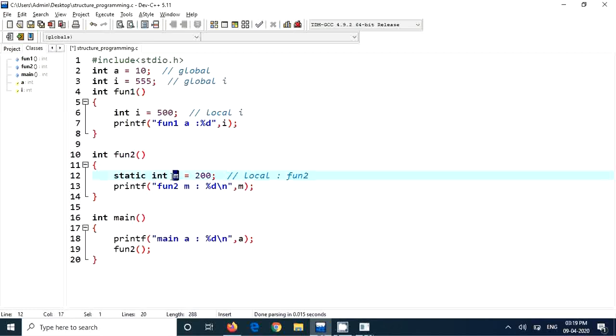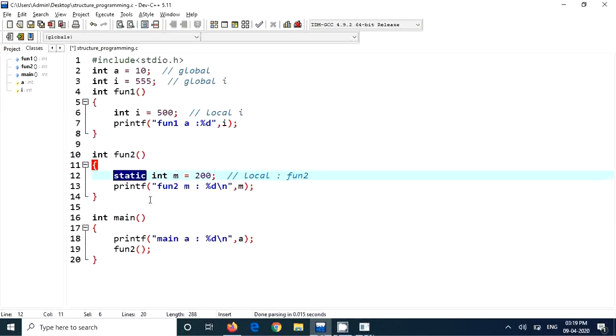That's the local scope. Okay, but what's the lifetime? Memory allocation to memory deallocation. When the memory allocation will happen for local variable? When the function is called. When the memory will be deallocated? When the function is over. Okay, now here for example fun2 is called. Static int m is given with the value 200. When the function is over, that m will be removed actually if the static is not there.